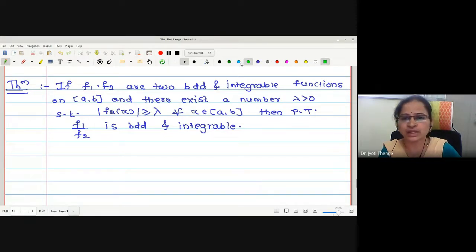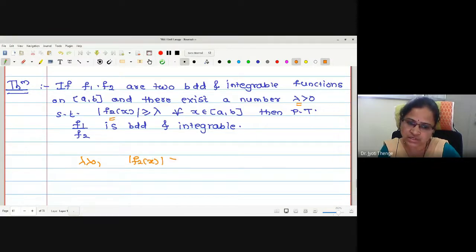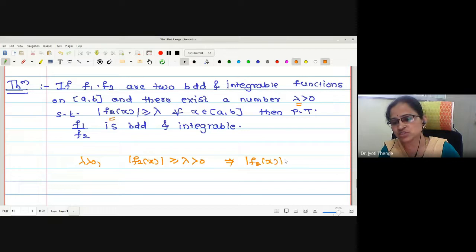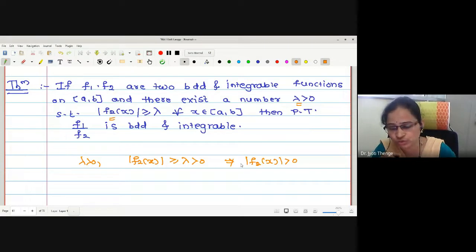Okay. Now look at this extra condition given to us. There exists a number lambda greater than 0 such that this holds. Whenever we say lambda is greater than 0 and mod of f2 of x is greater or equal to lambda, can I ensure that mod of f2 of x is strictly greater than 0? If it is strictly greater than 0, is there any chance to get the value of a function equal to 0?